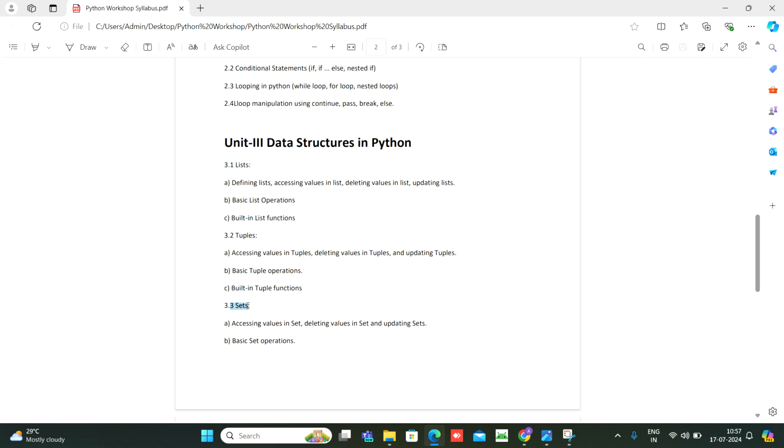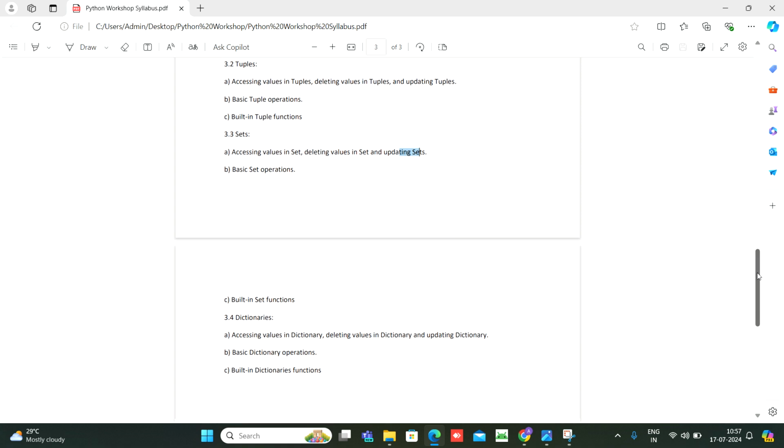Third, we will see sets. What is a set? How to access a set? How to delete a value from a set? How to update a value in a set? And we will see its basic operations and basic built-in functions.